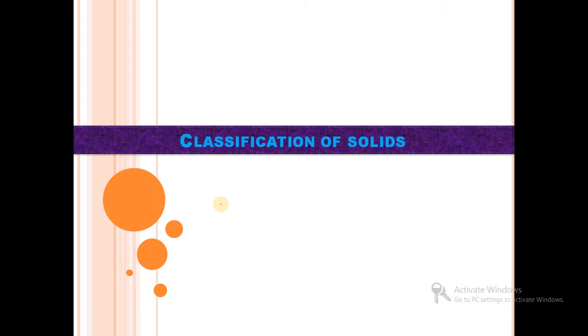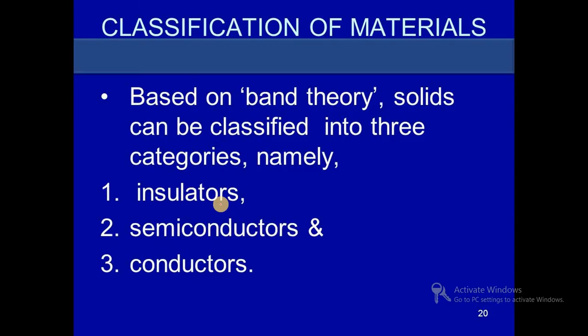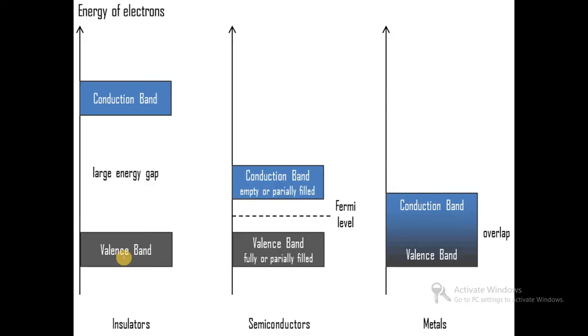So in this video we will see details about classification of solids, that is, classification of solid materials based on band theory. Solids can be classified into 3 categories: insulators, semiconductors and conductors. There are mainly 3 types of solids, conductor, semiconductor and insulator, based on band theory. So this is the classification of solids.